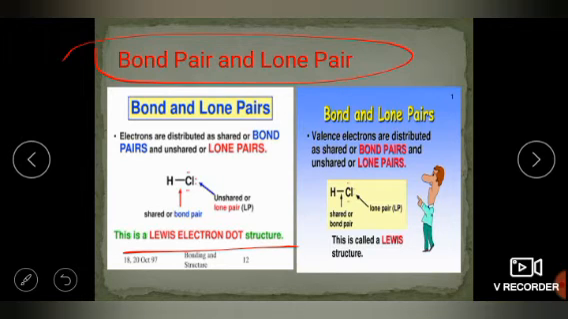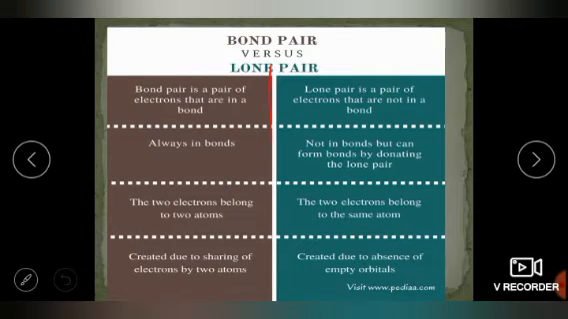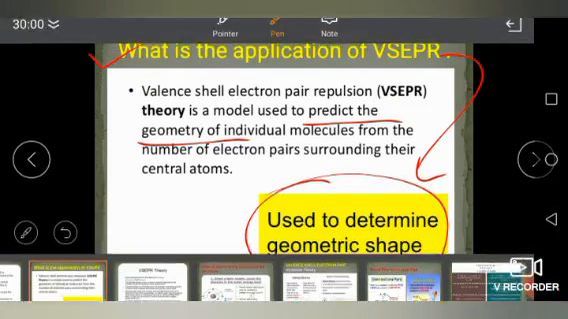Okay, in a similar way we will discuss the main differences. Bond pair is the pair of electrons that are in the bond, whereas lone pair is the pair of electrons that are not in the bond. Bond pair is always in a bond. Lone pair is not in a bond but can form a bond by donating the lone pair. Bond pair is the two electrons belonging to two atoms, lone pair is the two electrons belonging to the same atom. Bond pair is created due to sharing of electrons, lone pair is created due to the absence of an empty orbital. Hope you understood, and write down the difference in your notebook.